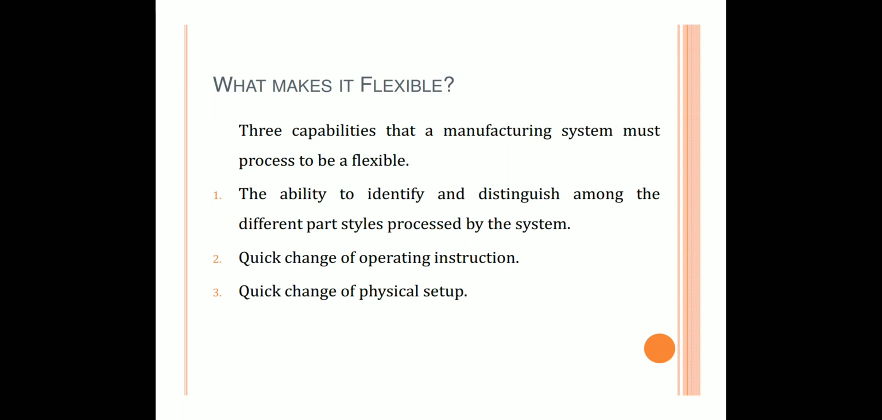Now, what makes it flexible? There are three capabilities that a manufacturing system must possess to be flexible. First one is the ability to identify and distinguish among the different part styles processed by the system. Second one is the quick change of operating instructions, and third one is the quick change of physical setup. So it is known as flexibility in production system.